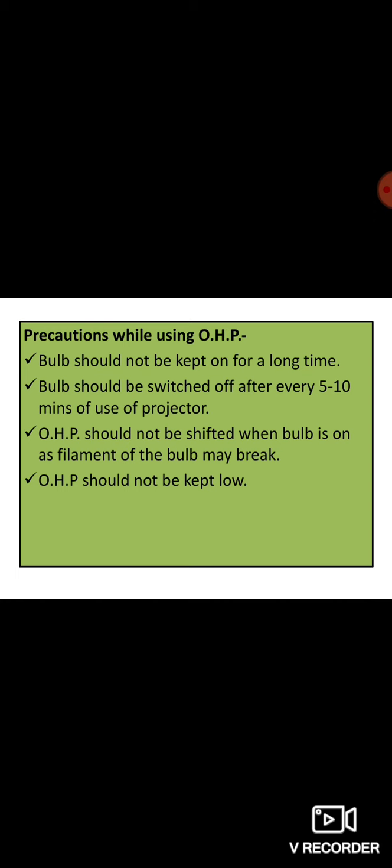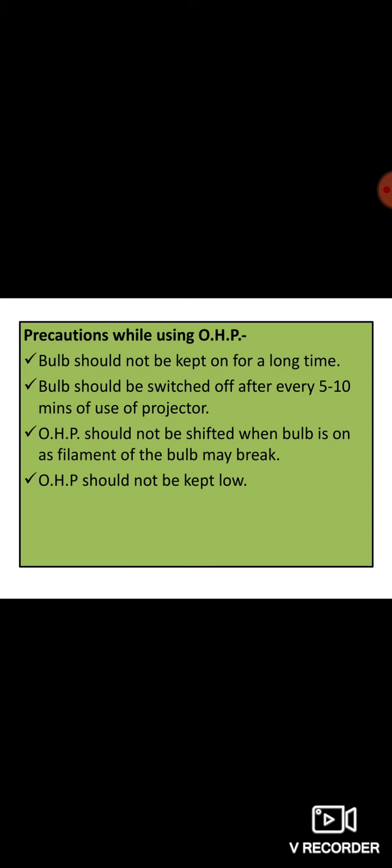And this content should be written in capital letters. And the next thing is, what we want to explain, that thing should be pointed out with the help of a pointer while explaining to the audience. And only those parts which we are explaining should be exposed.